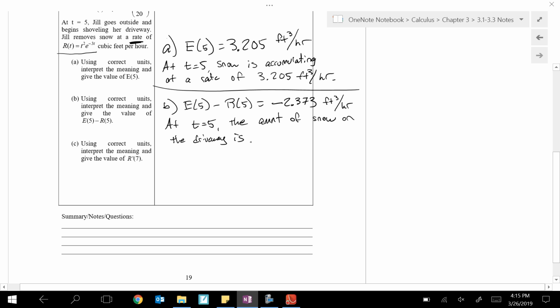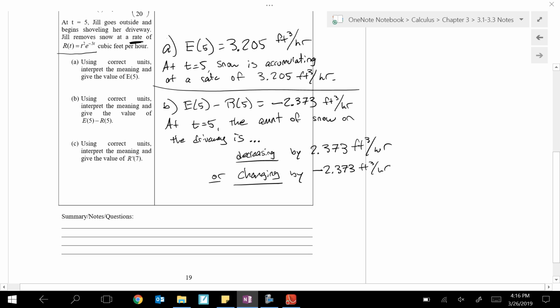You can either say it is decreasing by 2.373 feet cubed per hour, because your original number is negative, or you can say it is changing by negative 2.373 feet cubed per hour. The important thing is that you don't say it's decreasing by negative 2.373, because that would be redundant. Technically, that would be basically a double negative, and how do you decrease by a negative amount? That's increasing. So be careful. Pick one of these ways and just stick to it. Doesn't matter to me.